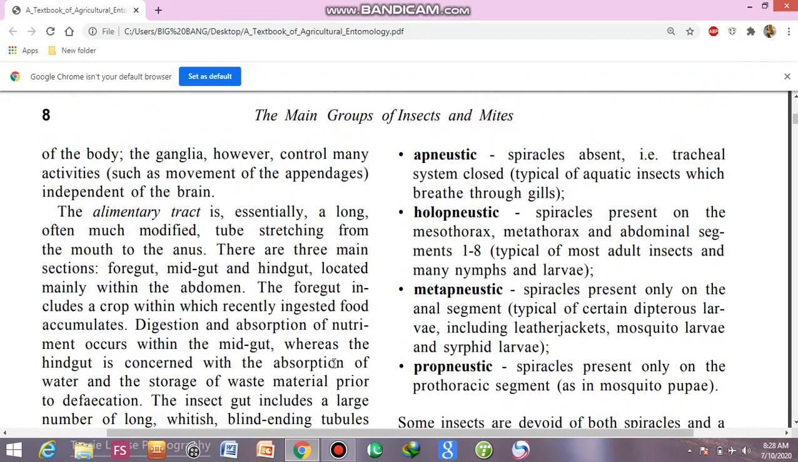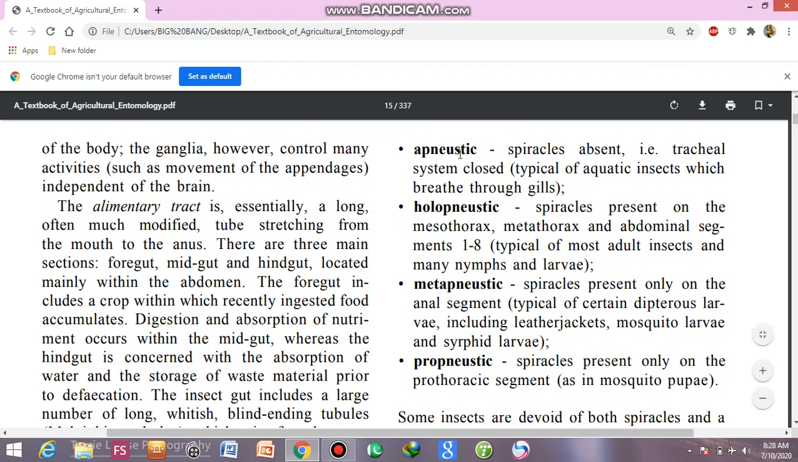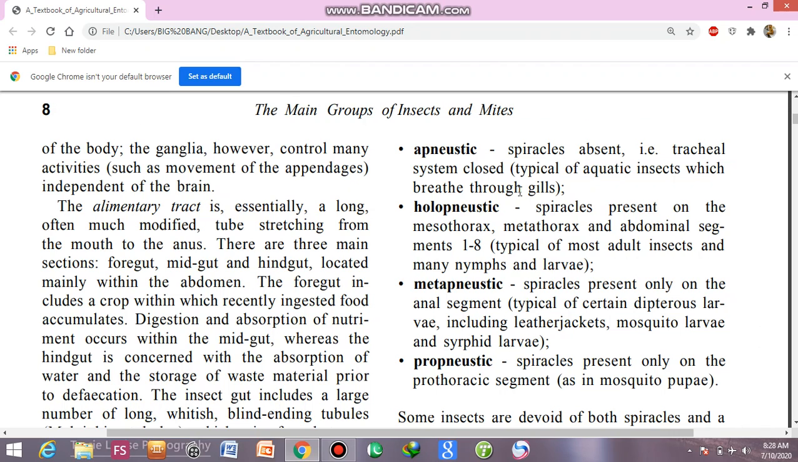While next is the apneustic type, in which spiracles are absent and the tracheal system is closed. Mainly it is present in aquatic insects which breathe through gills. If these insects had a tracheal system with open spiracles, water would enter into the tracheal system and there would be no mechanism for the tracheal system to exchange gases with the water. So these insects have gills for respiration in water.